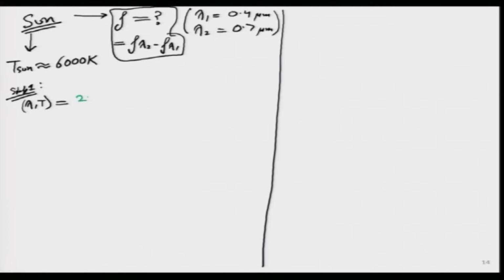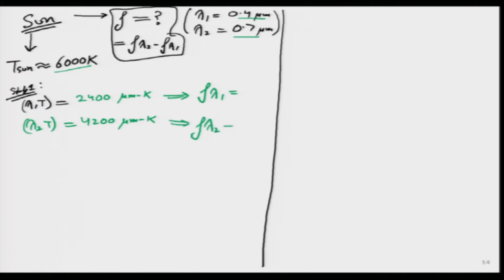It is 2400, micron Kelvin. I am just multiplying 6000 by 0.4. Then we will get lambda 2 T, which is 6000 times 0.7. So, we will get something like 4200 micron Kelvin. Now, based on this, I will get one lambda 1 fraction over here, and another lambda 2 fraction over here. So, let us memorize these two numbers. The two numbers that we are interested in are 2400 and 4200.